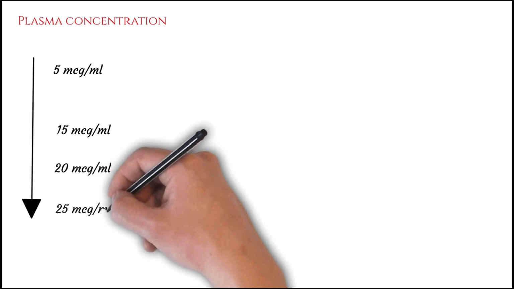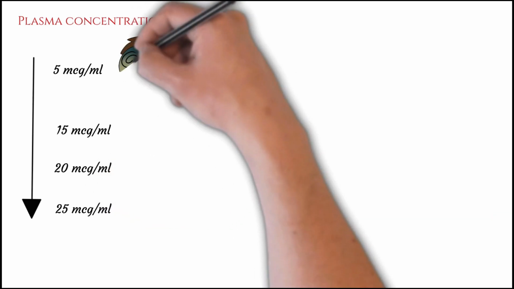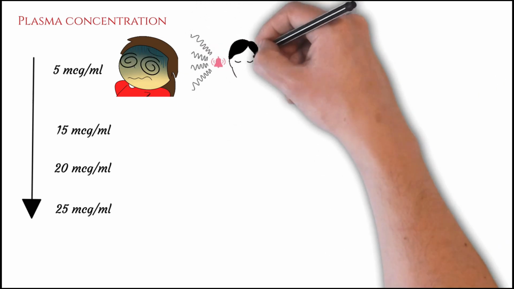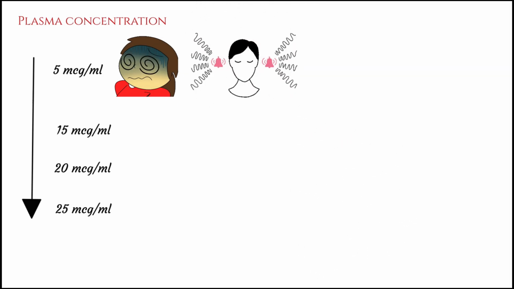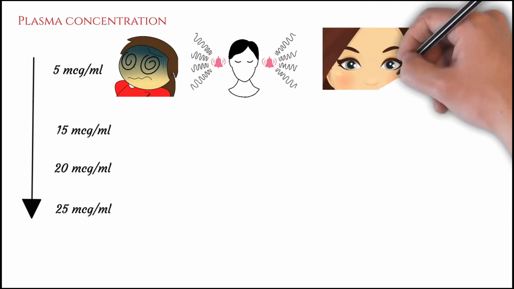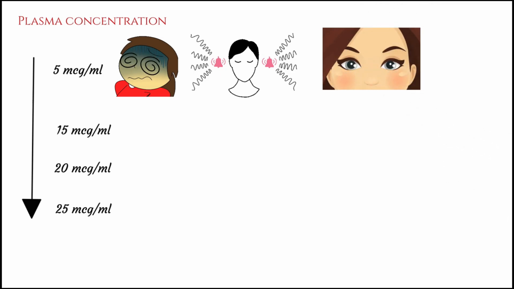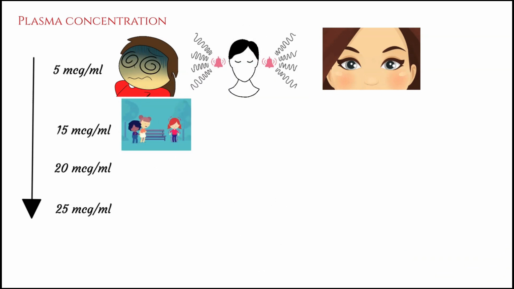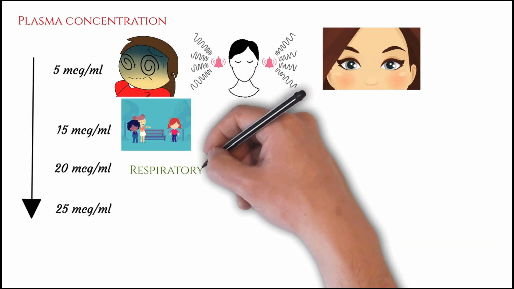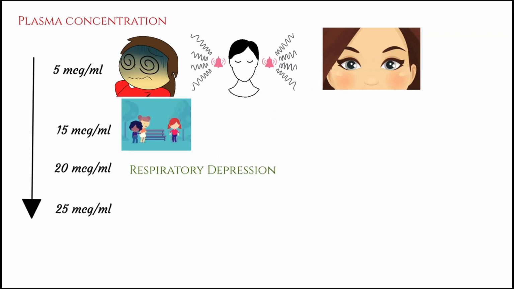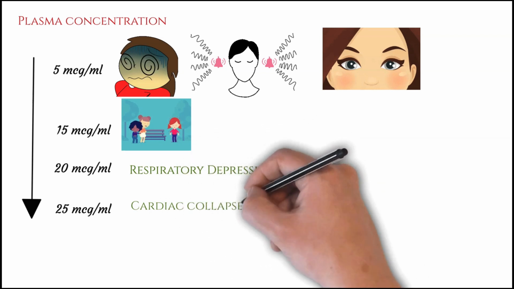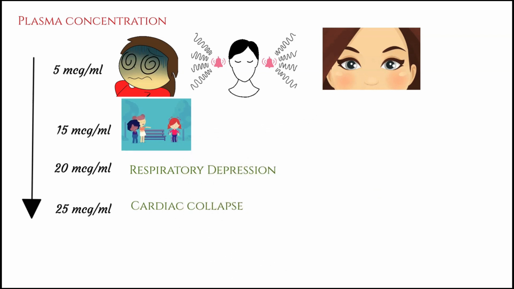It has been seen that at the concentration of 5 mg per ml, the patient may complain of dizziness. The patient may complain of tinnitus. And there can be facial spasm. In this you can see there is a spasm of the eye muscle. At 15 mg per ml, the patient may complain of CNS toxicity leading to seizures. While at 20 mg per ml, the patient may complain of respiratory depression. And at 25 mg per ml, there will be cardiovascular collapse leading to hypotension and the patient may collapse.